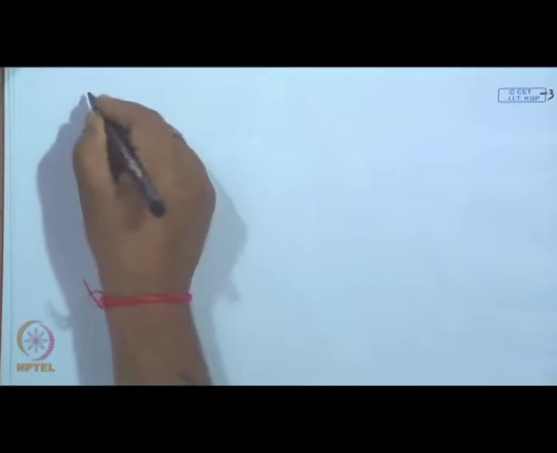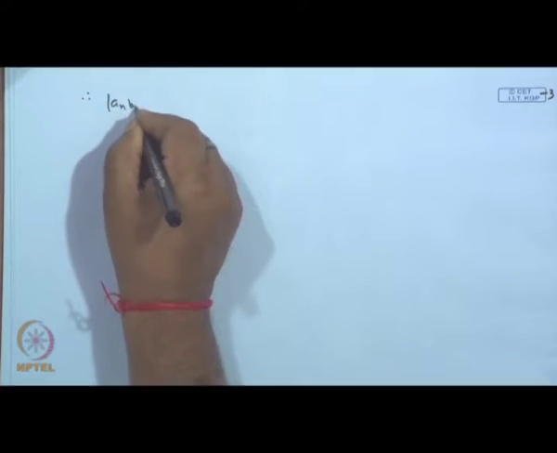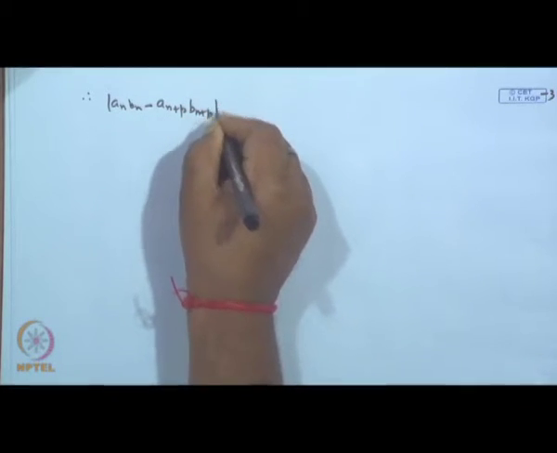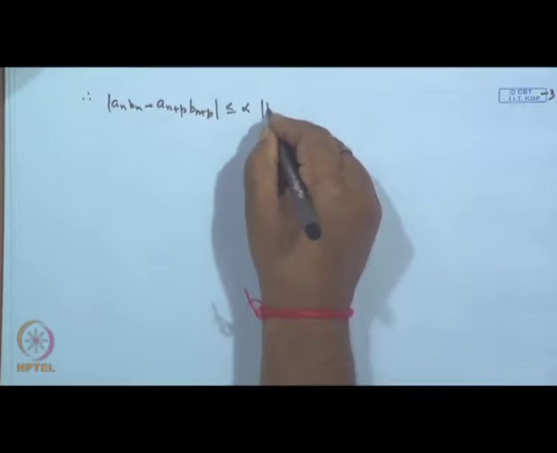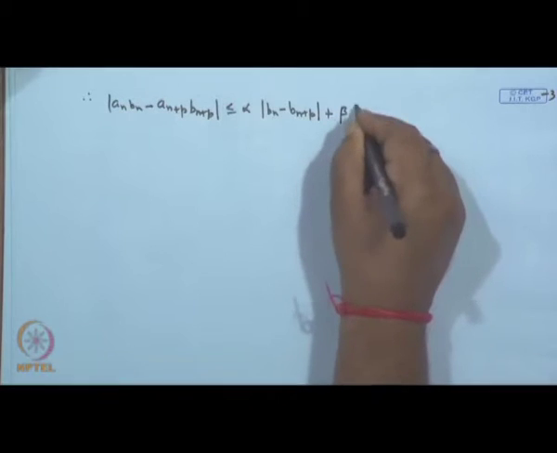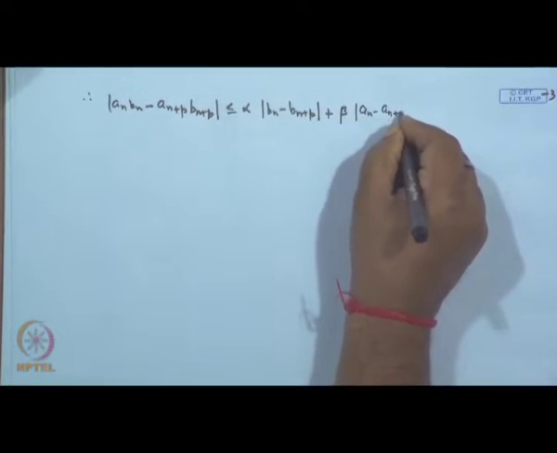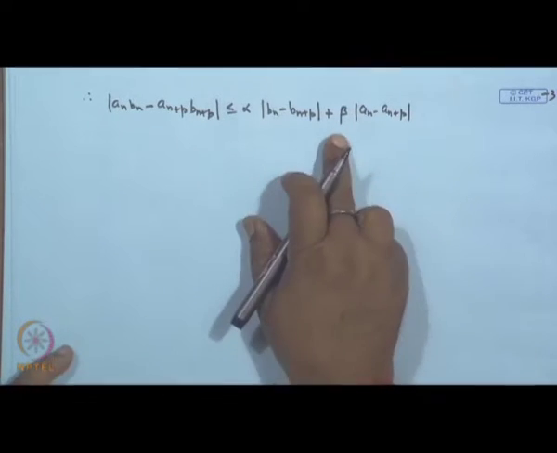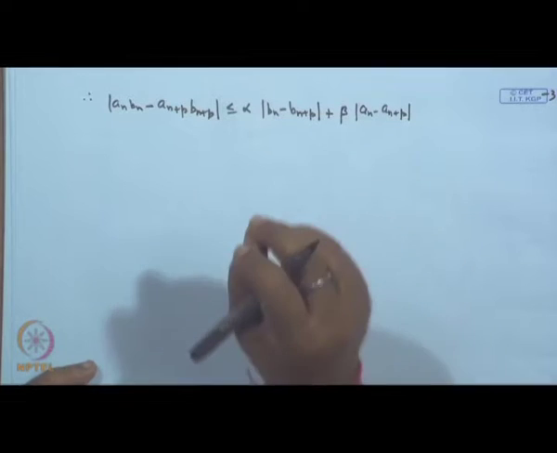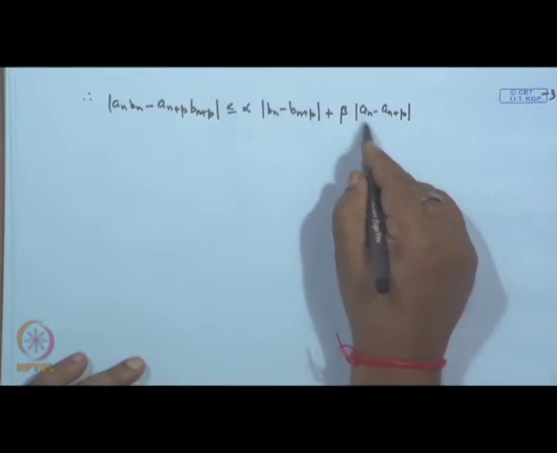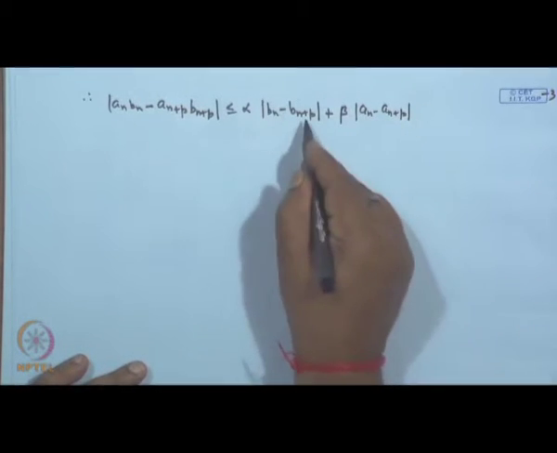Okay. So, what we get from here is, therefore, mod of a n b n minus a n plus p b n plus p is less than or equal to alpha times mod b n minus b n plus p, plus beta times mod a n minus a n plus p. Now, since a n and b n are convergent, for any given arbitrary small positive number epsilon, one can find a common n so that this can be made as small as we please, and this can also be made as small.